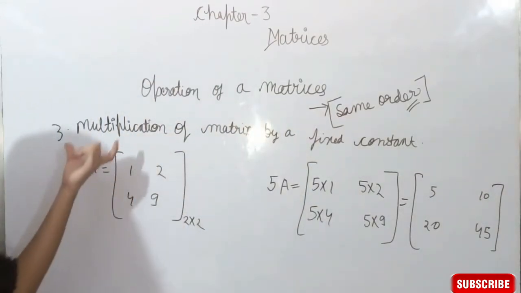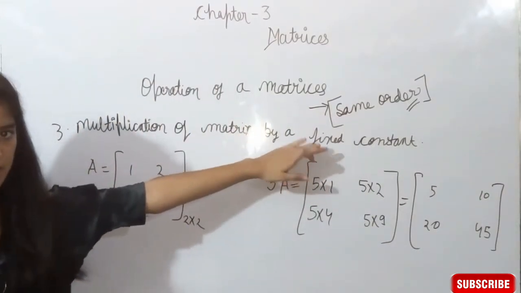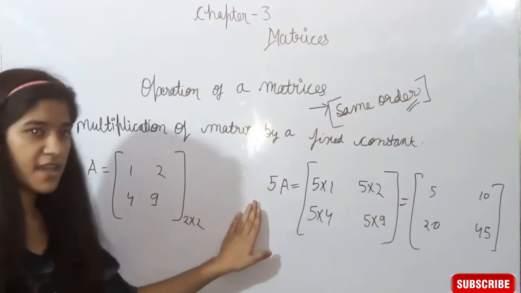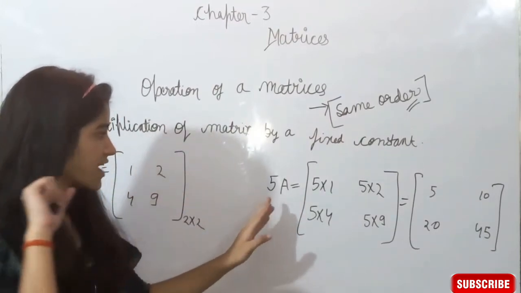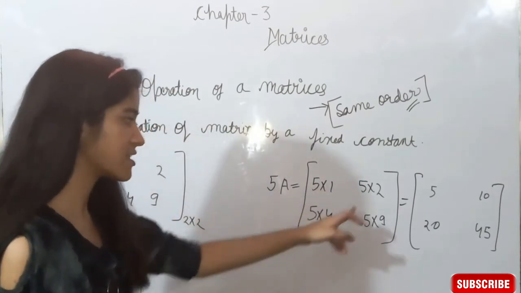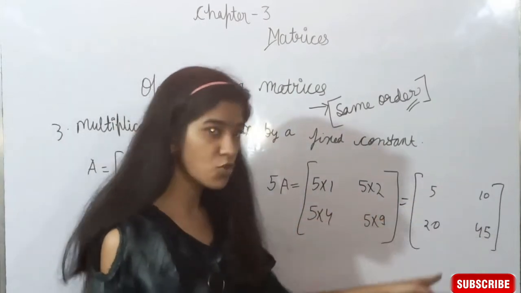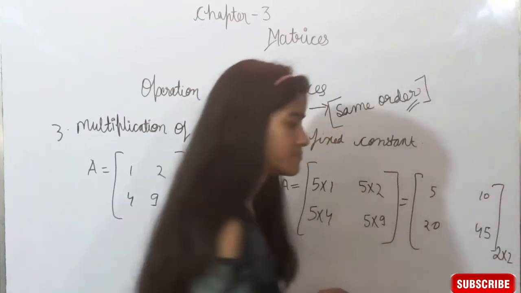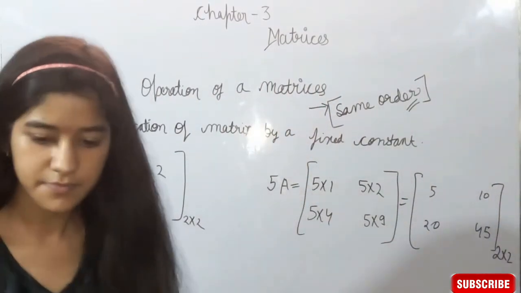So multiplication of a matrix by a fixed constant. If we multiply any matrix with a fixed constant, here we have chosen a fixed constant as 5. So each element of A gets multiplied with 5 and we get a new matrix which is of the same order 2 cross 2. Understood?